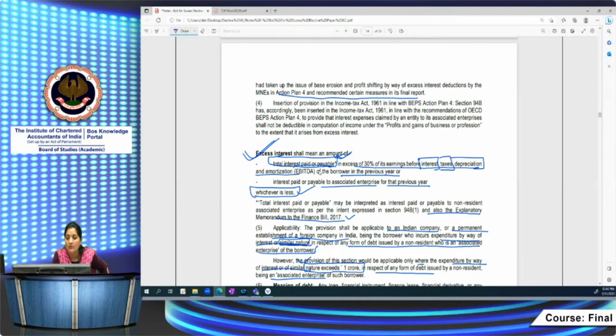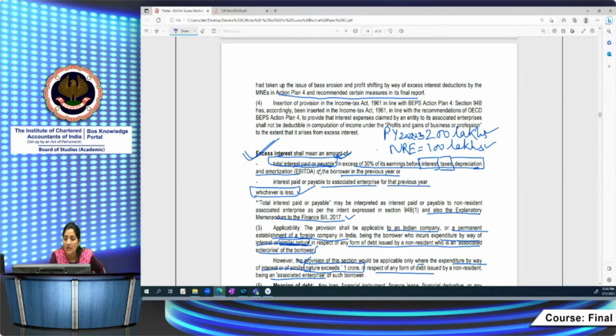For example, suppose EBITDA is 200 lakhs for the previous year 2021-22. You are paying interest to the non-resident AE. How much are you paying? Suppose you are paying interest of rupees 100 lakhs. So how will you compute?